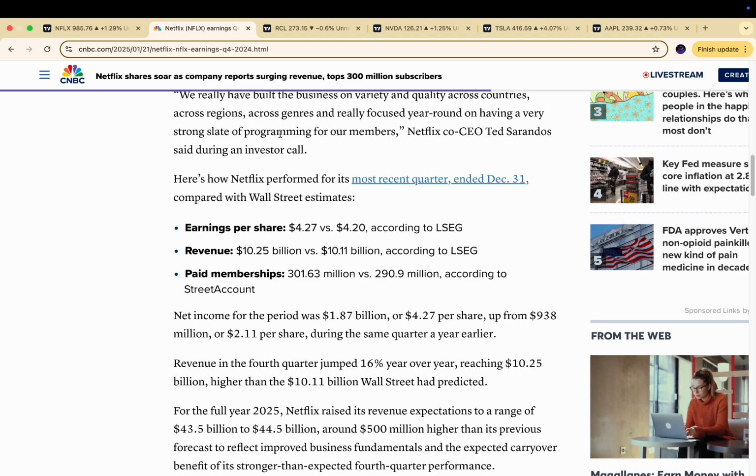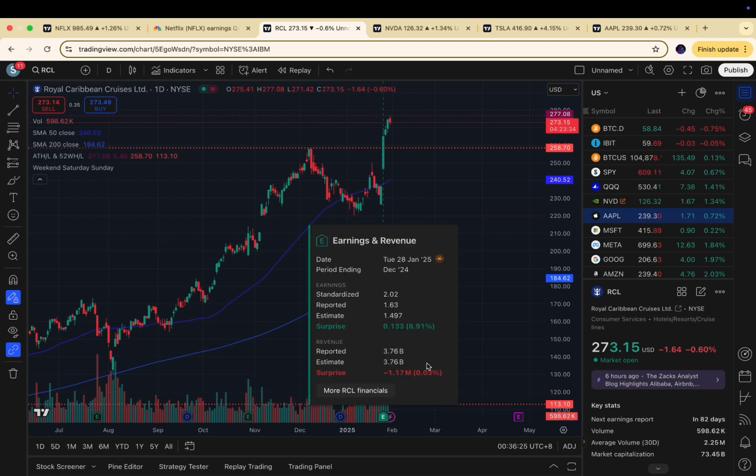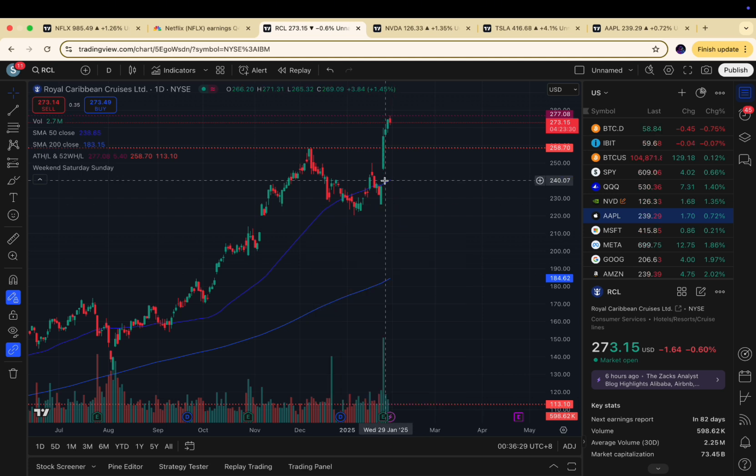Now let's check another stock with fundamental analysis. Let's check RCL, Royal Caribbean Cruises. They basically operate cruise ships. When they say earnings here, it basically means that they released their financial statement. Look at their financial statement. It is up 9% compared to the consensus, and this is why the stock went up 12%. This is purely on a revenue beat.